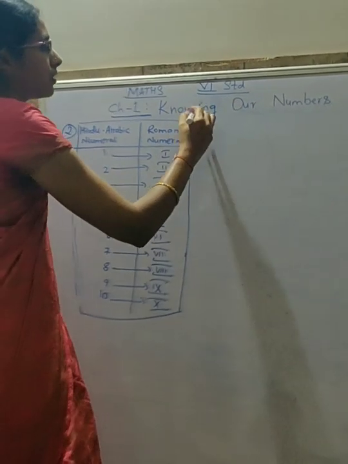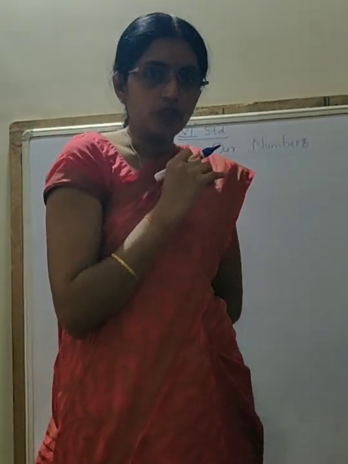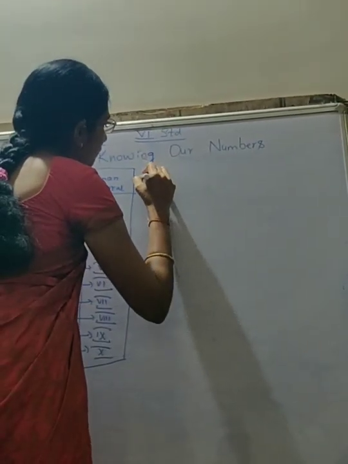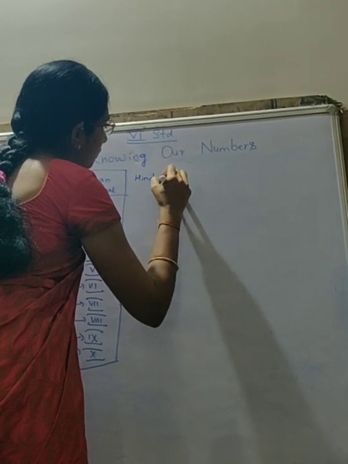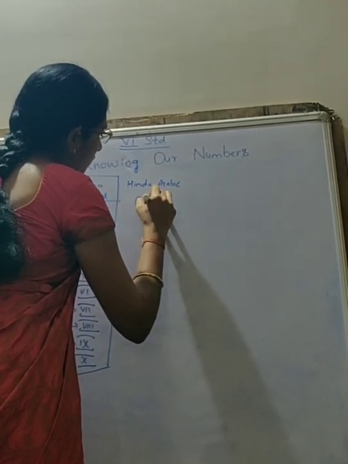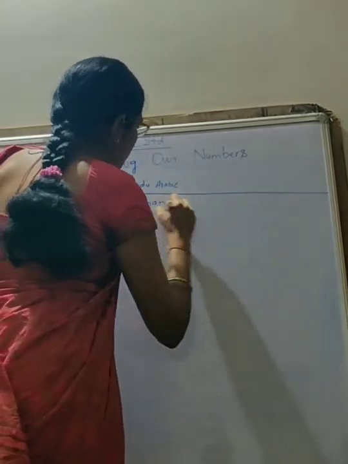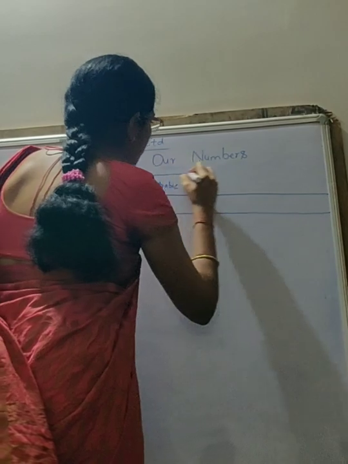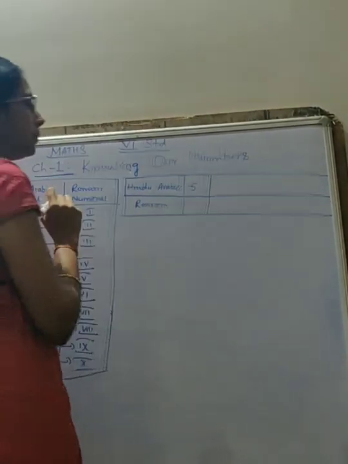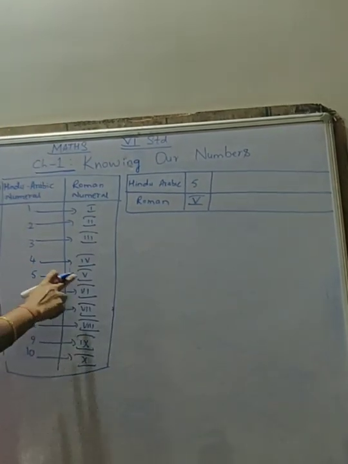Now few more numbers we will be learning how to express symbolically in Roman numerals. Now see here. So Hindu-Arabic number for 5, it is capital letter V. We will write, correct?